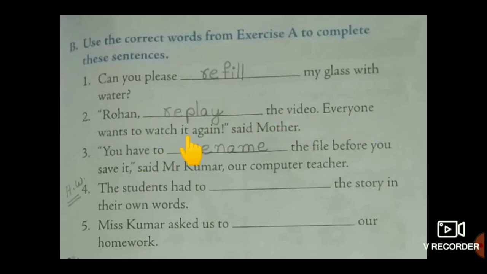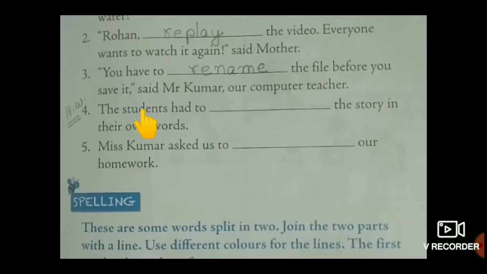Everyone wants to watch it again, said mother. Replay. Again play. Okay? You have to rename the file before you save it, said Mr. Kumar, our computer teacher. Rename. Again keep the name for the file. Okay? So, fourth one, fifth one, try on your own children by using the RE words. Okay?